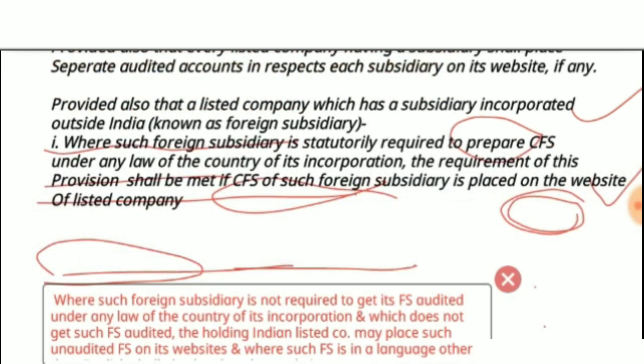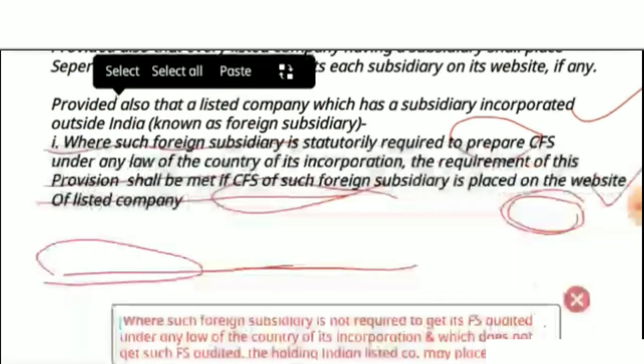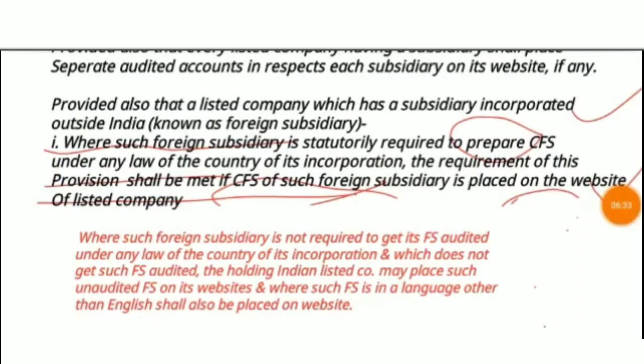What is it stating then? Where such foreign subsidiary is not required to get its financial statement audited. Suppose that foreign subsidiary is not required to audit its books of accounts or financial statements under any law of the country in which it is incorporated.